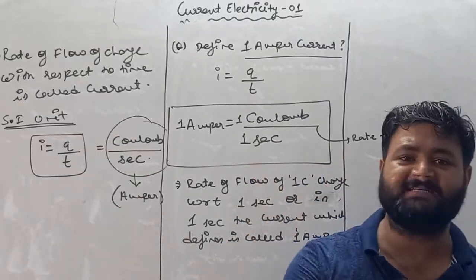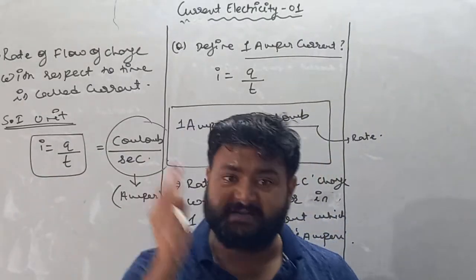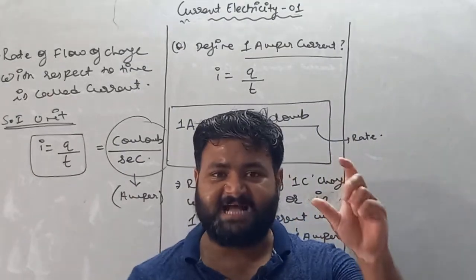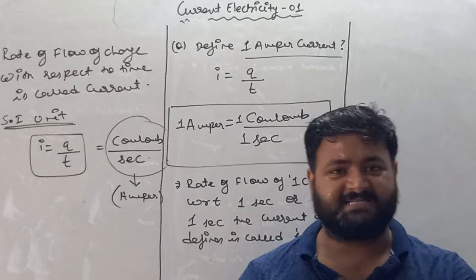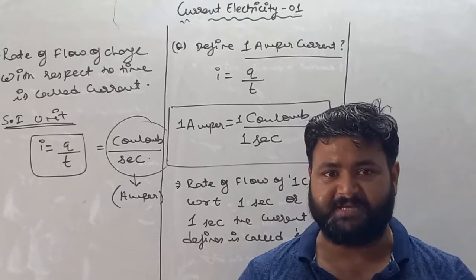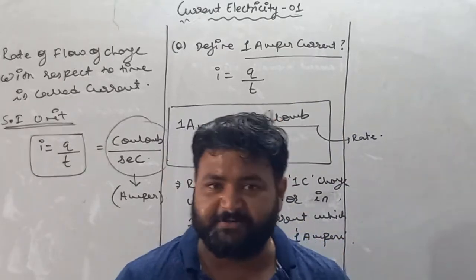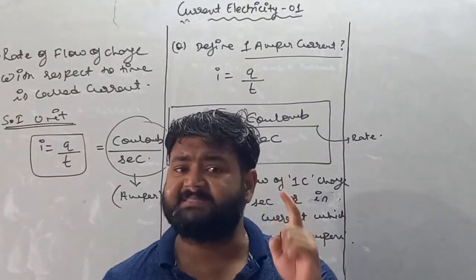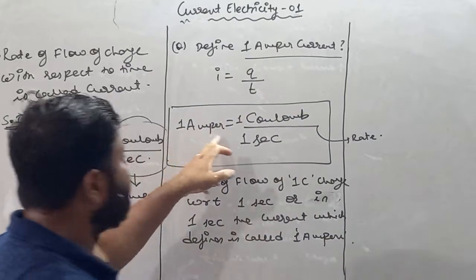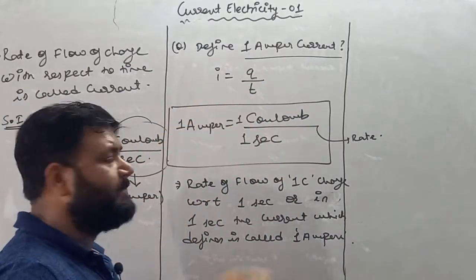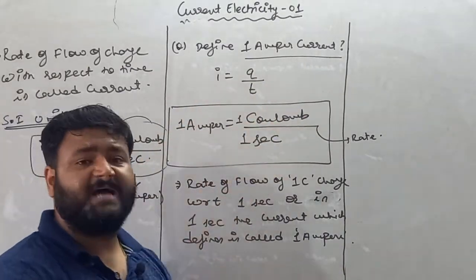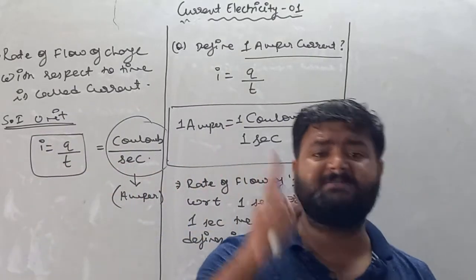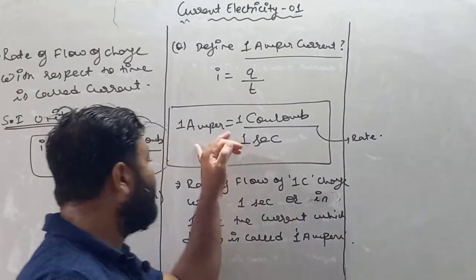So I hope you all understand. Current is nothing but rate of flow of charge with respect to time, and charge is coulomb, time is second, so coulomb per second is ampere. Either you say the SI unit of current is coulomb per second, or you say the SI unit of current is ampere. Now we will discuss 1 ampere. 1 ampere is rate of flow of 1 coulomb charge in 1 second.